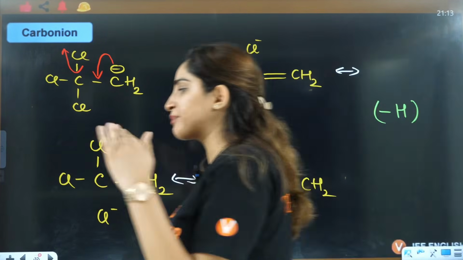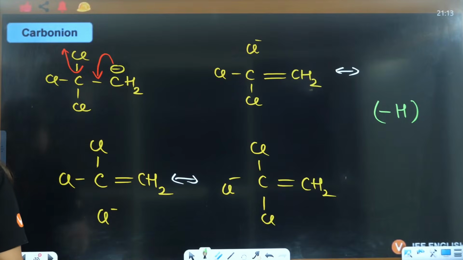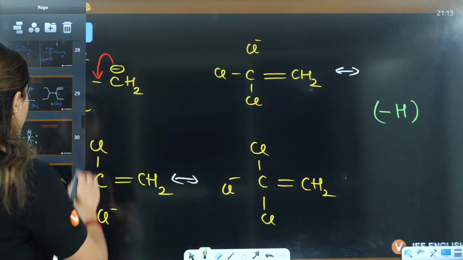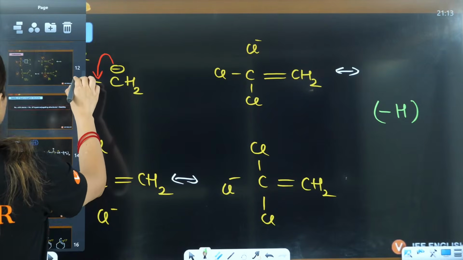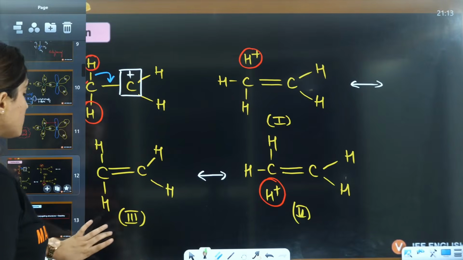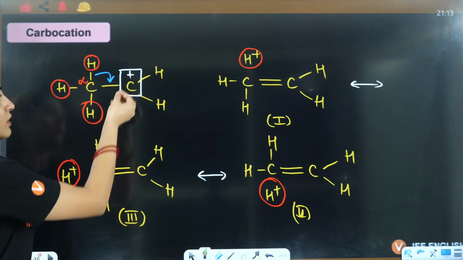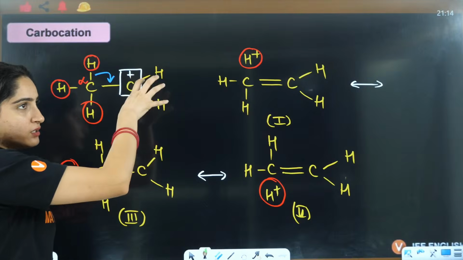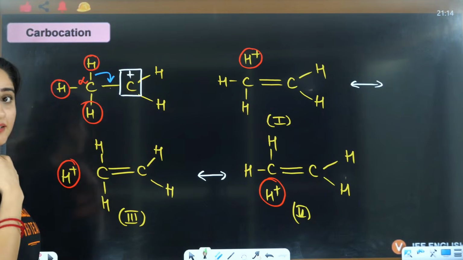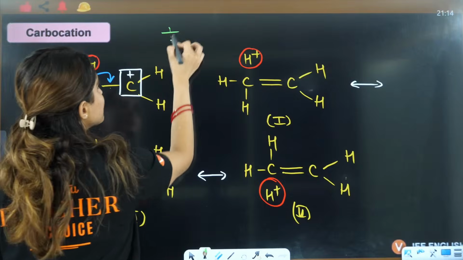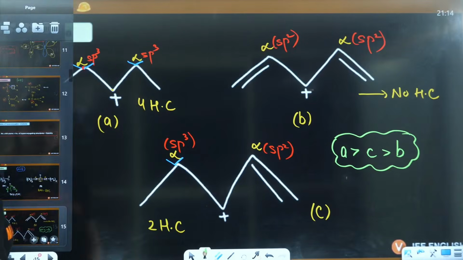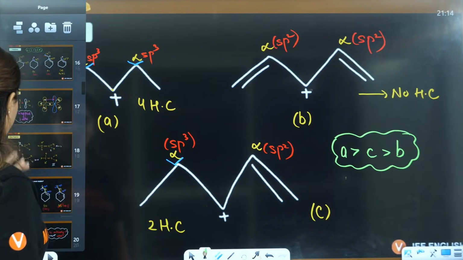Earlier, all the hyperconjugations that we have done are plus H, right? Because in all the other hyperconjugations, I'll show you the case of carbocation. This carbocation was electron deficient. This was donating, that is plus H. This is plus H, right? This was donating.